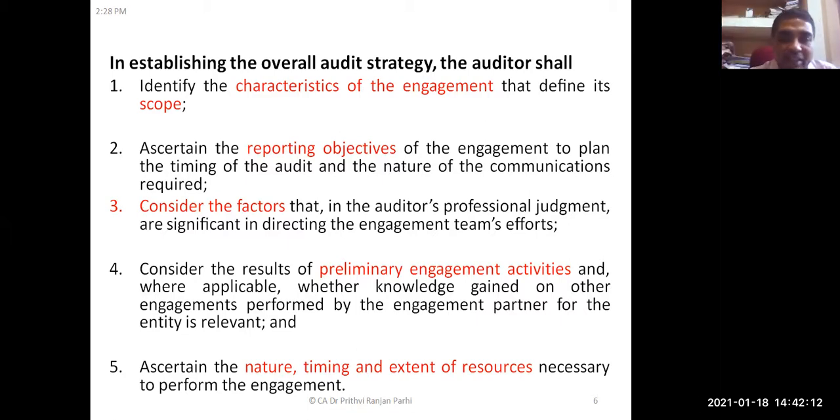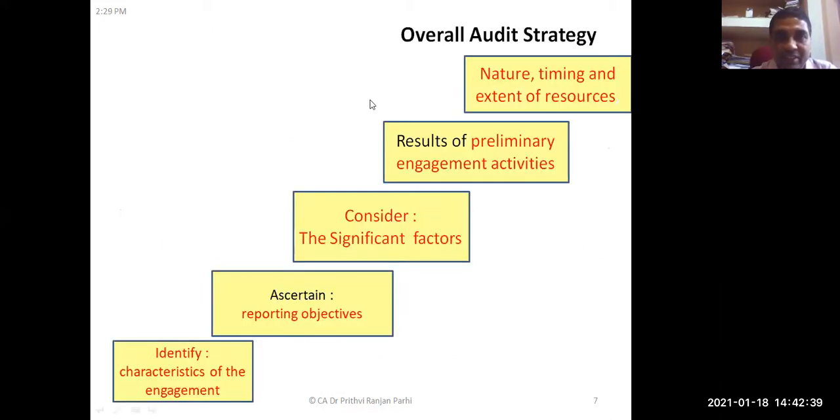Then ascertain the nature, timing, and extent of resources necessary. In that audit strategy, you saw how many people were deployed. Everything was there in the chart, and how reporting can be managed. So the nature, timing, and extent of resources which are necessary for the engagement also need to be decided. All of them form a part of the overall strategy, right?